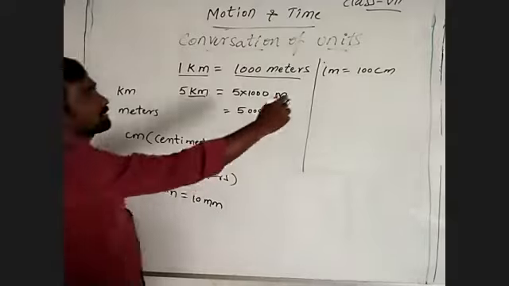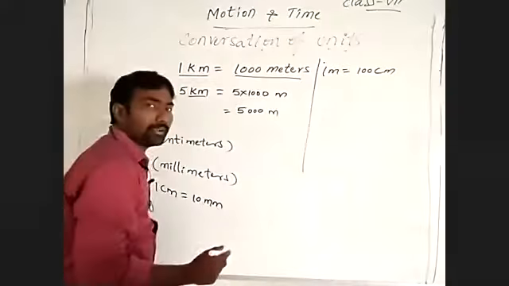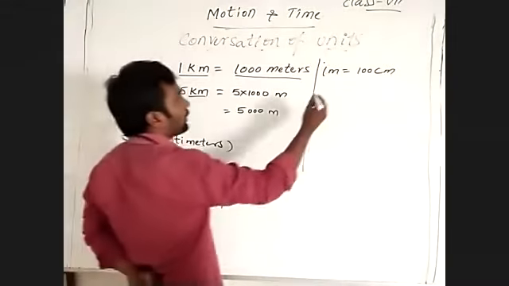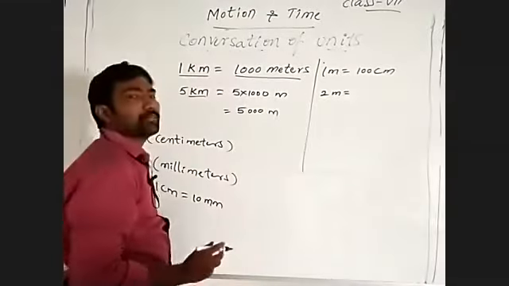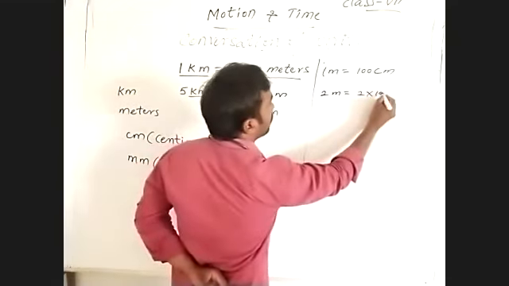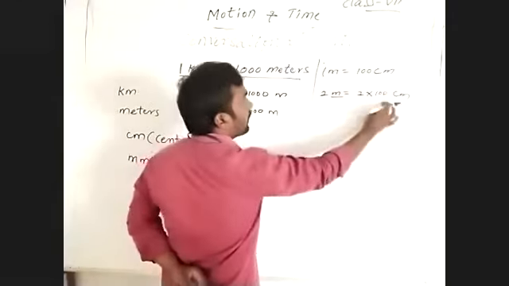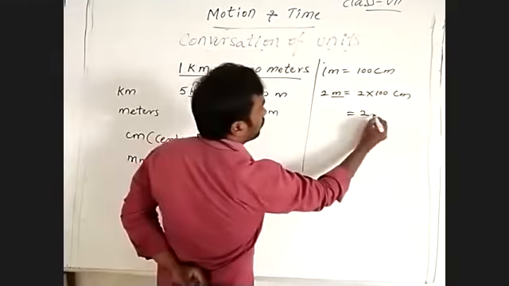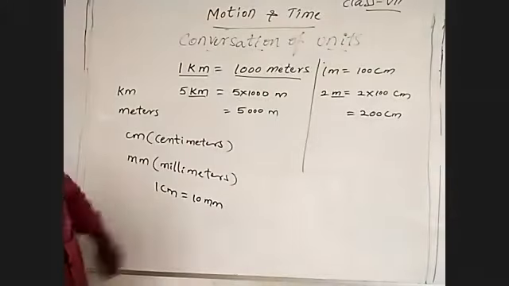The same as 1 meter is equal to 100 centimeters. Then 2 meters is equal to how many centimeters? 2 into 100 centimeters, because 1 meter is equal to 100 centimeters. So 2 into 100, 200 centimeters. Okay, not a problem.